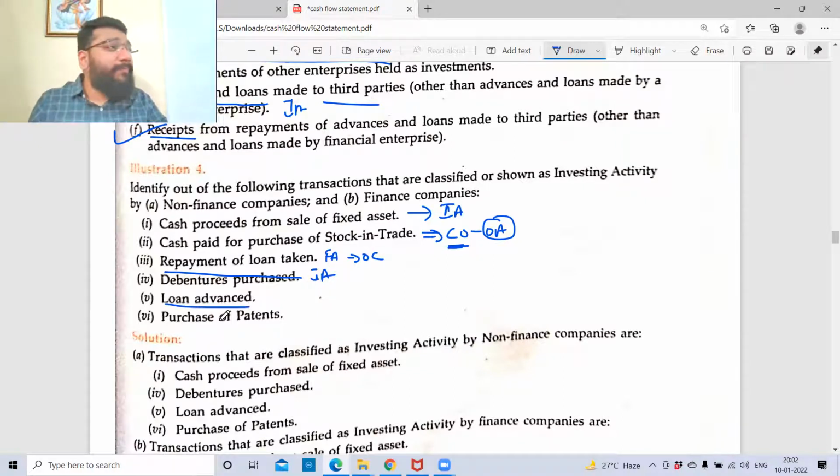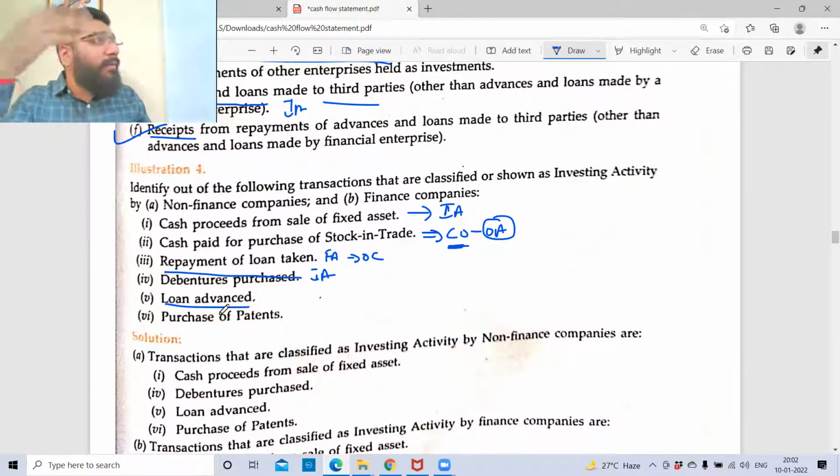Loan advanced. I've given a loan: investment. I'm giving a loan, so I'm investing elsewhere. Somebody is in need of money, I'm giving a loan, and in return he's giving me interest. I'm earning it. So loan advanced is investing. If I lend money to somebody, that is investment only for a non-finance company.